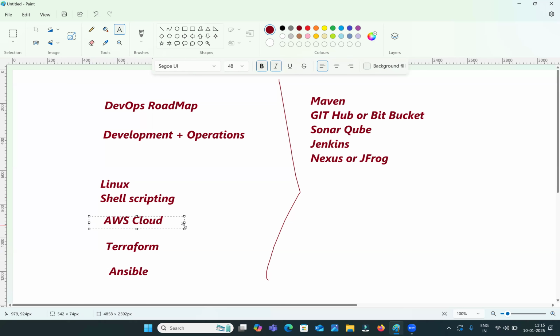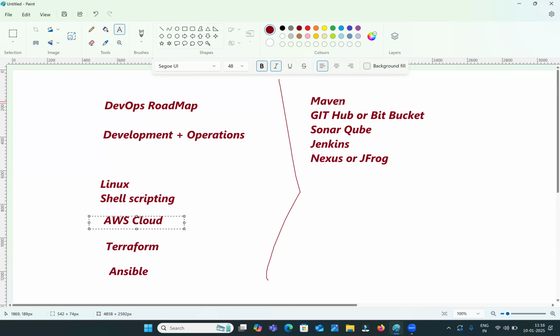How to create the EC2 instances, how to create the VPC, all these things. You should know how to create all these through the AWS management console. Then only you can understand Terraform. The terminology we are going to use in Terraform, if you want to understand it, before that you should practice AWS services through the AWS management console. Then Terraform will become very easy for you.